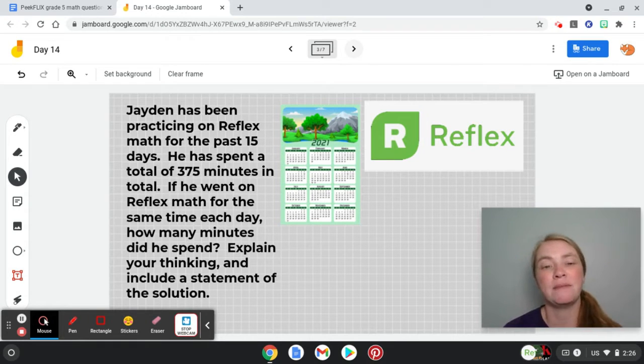This first one is about Jaden. Jaden has been practicing on Reflex Math for the past 15 days. Go Jaden! He has spent a total of 375 minutes. He went on Reflex Math for the same time each day. How many minutes did he spend each day? Explain your thinking and include a statement of the solution. I cannot wait to find out how many minutes Jaden went on the computer for Reflex Math each day. So pause your video, try it on your own, and then when you're ready, come with me to my side paper and I will explain how I got the answer.